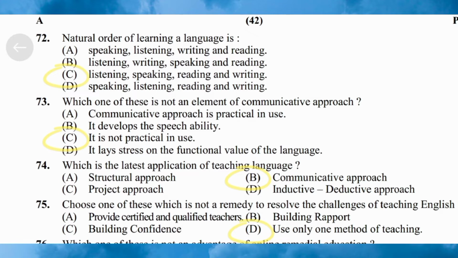Next question 74. Which is the latest application of teaching language? Option A structural approach, option B communicative approach, option C project approach, option D inductive deductive approach. Here the correct answer is option B communicative approach.